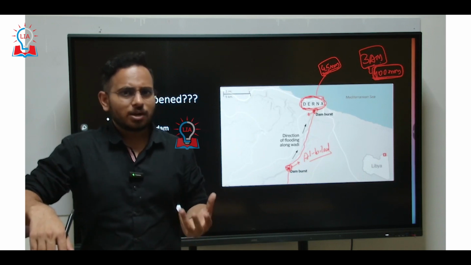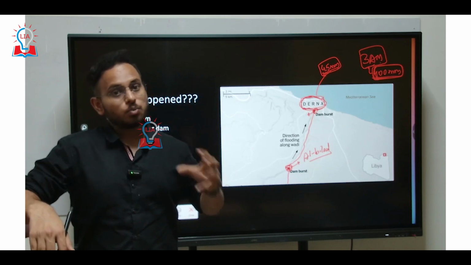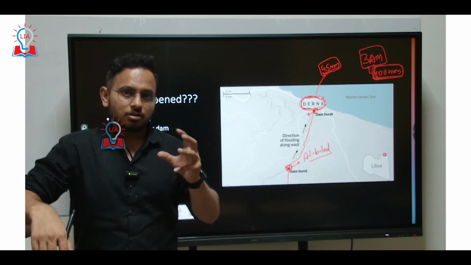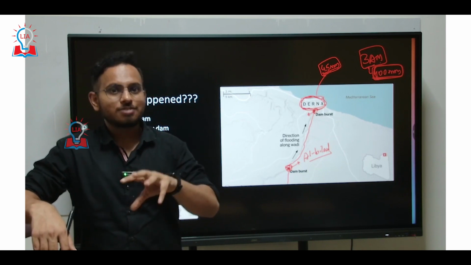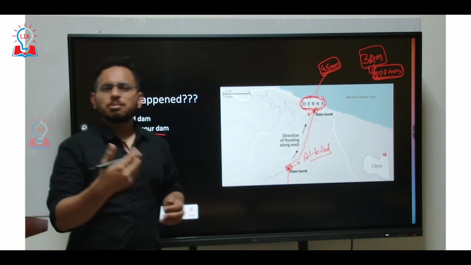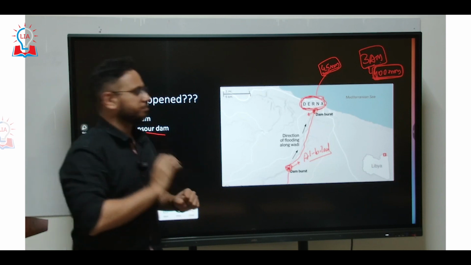So that is the reason why we say that climate change does not have borders. We might have one country which is emitting more carbon dioxide, and as a result of the global warming and the climate change, the result of this particular emission is felt elsewhere. That is the reason why global warming or climate change doesn't impact everyone equally.